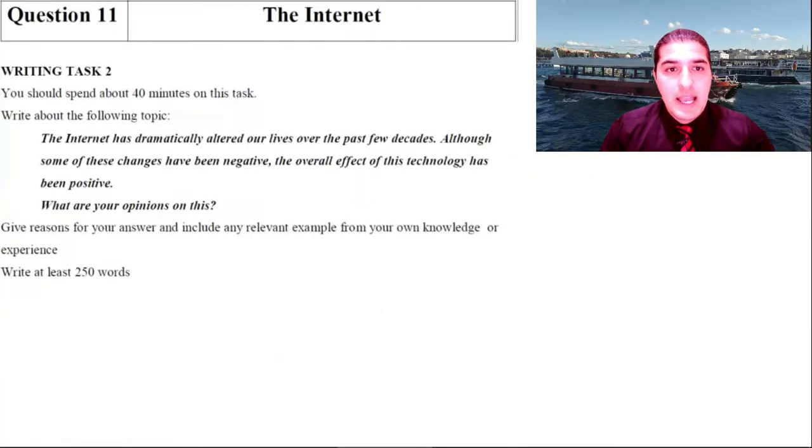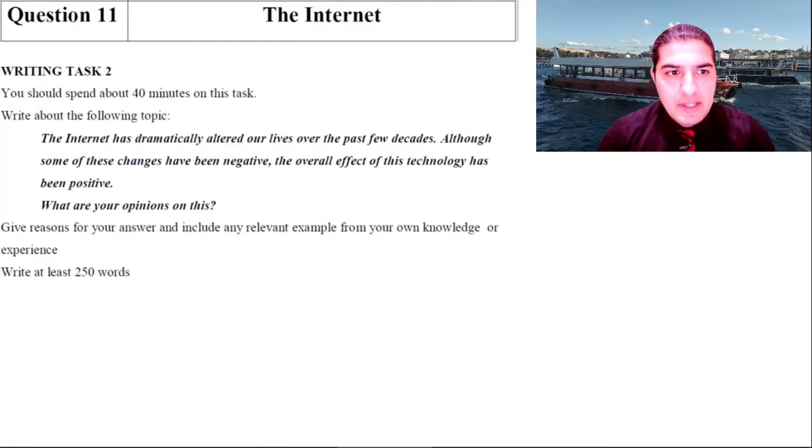So let's see the task, the internet. Writing task 2. You should have spent about 40 minutes on this task. If you remember, for the chart interpretation task, they give you about 20 minutes. And for this one, they gave you 40 minutes, about twice that time. So I guess you understand that this task is more important than the latter.